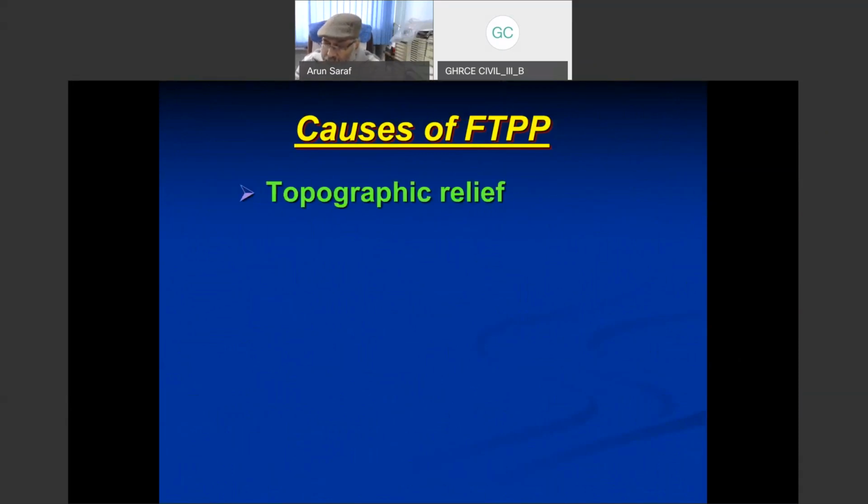So now, after looking at Neil Armstrong's first footprint on the moon surface, various satellite images of USA and Tibet, and a part of the Himalaya and a drawing in a geomorphology book, we can identify the causes of this FTPP. The first cause of FTPP is topographic relief. If the terrain is flat, like the Indo-Gangetic plain, with no shadow, then this phenomenon will not occur.